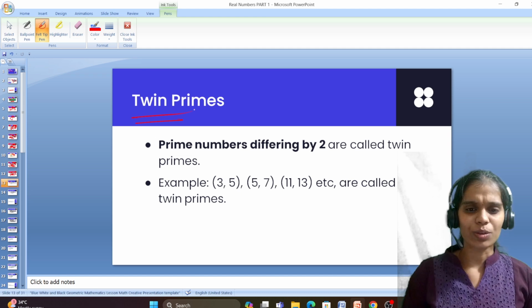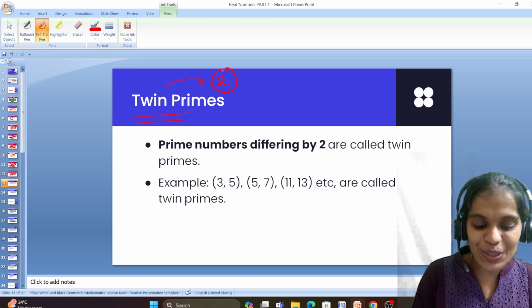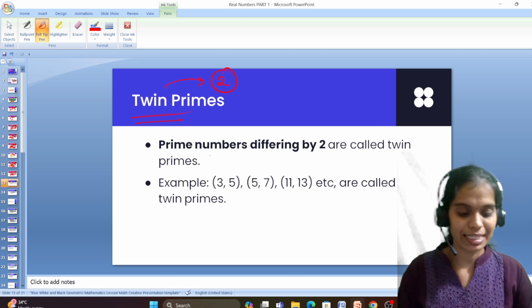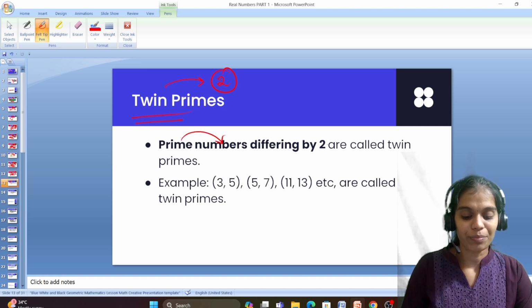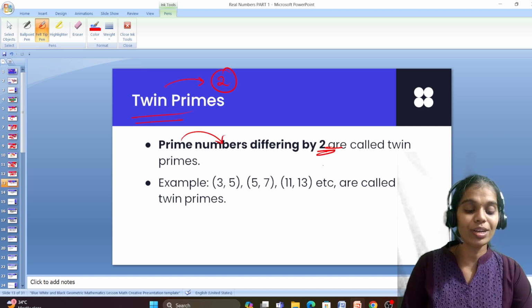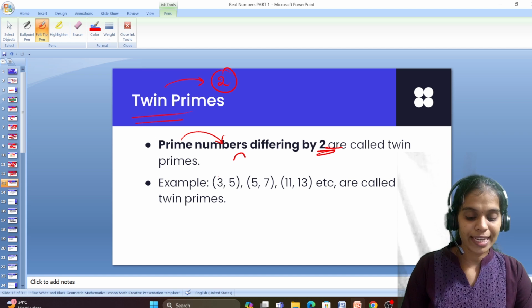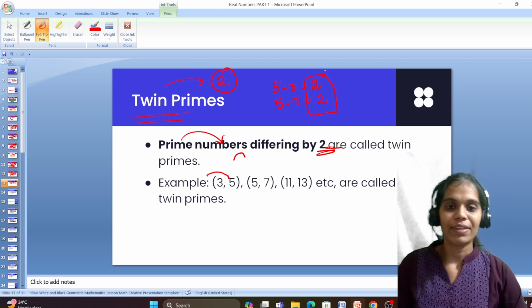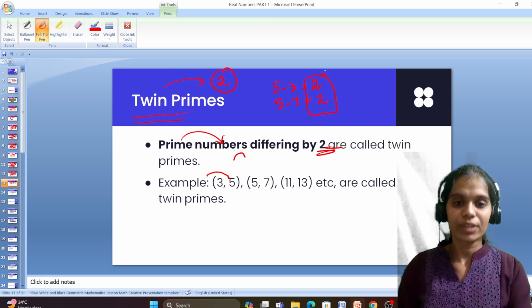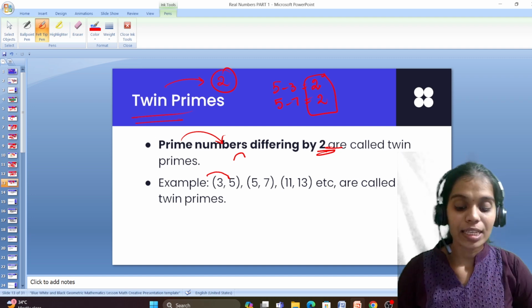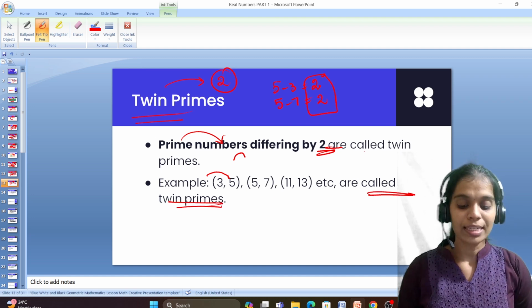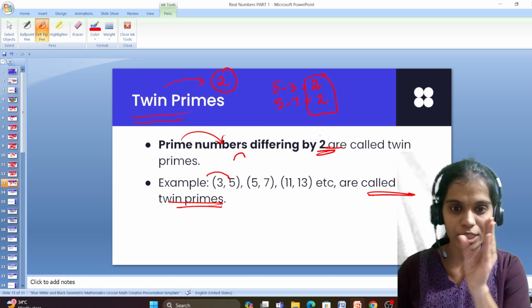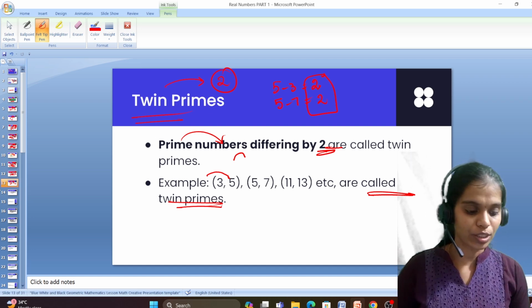Twin prime. What is the meaning of twin? 2, right? Twin babies. Now, prime numbers differing by 2 are called twin primes. Take this set of numbers 3 and 5. 5 minus 3 is 2. 7 minus 5 is 2. So the difference of the numbers is 2. When I take a set of numbers, if the difference is 2, I can say that they are twin primes. Twin prime means the difference is equal to 2.